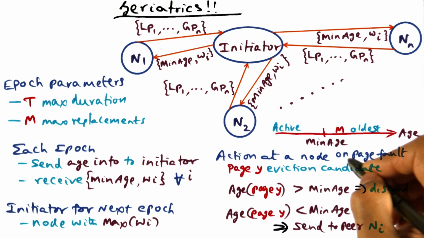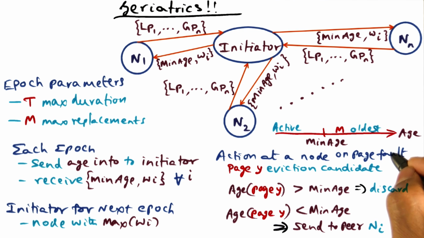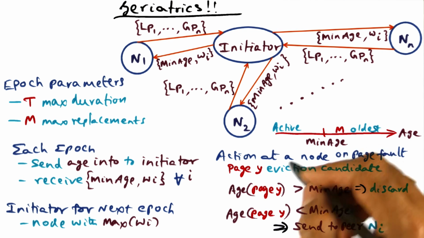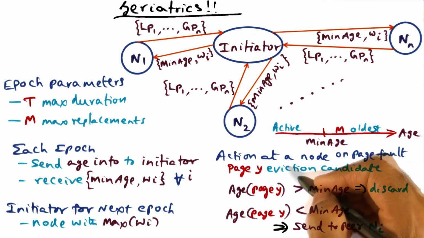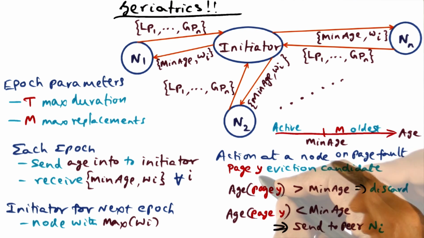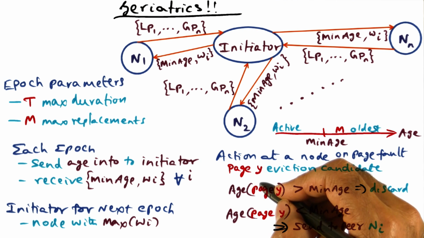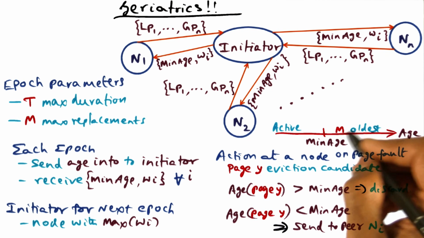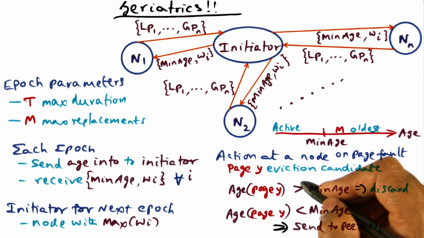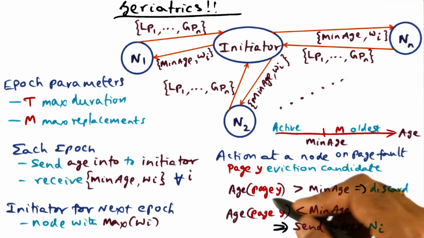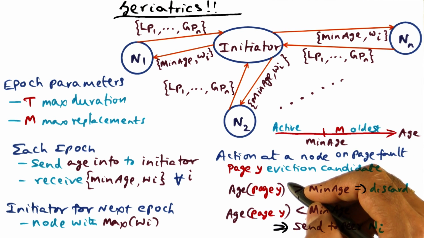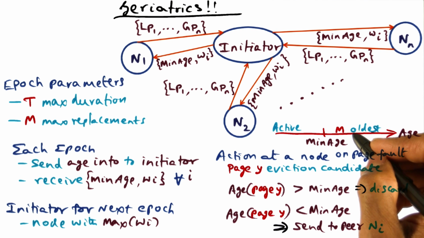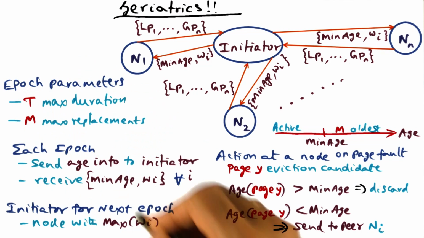So let's see what the action is at a node when there is a page fault. If upon a page fault I have to evict a page Y, then what I'm going to do is look at the age of this page Y. If the age of this page Y is more than the minimum age, then I know it's going to be replaced. Even if I send it to a peer node, it's going to be replaced because that is part of the candidate M pages that are going to be replaced in the upcoming epoch.